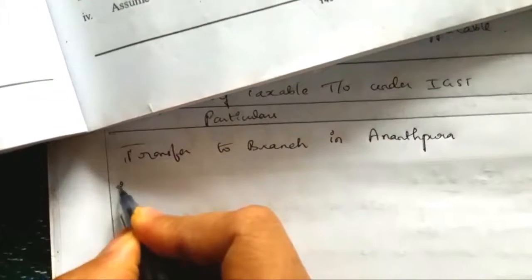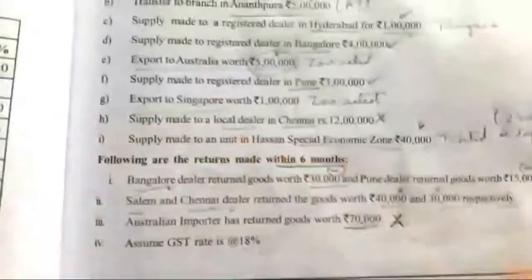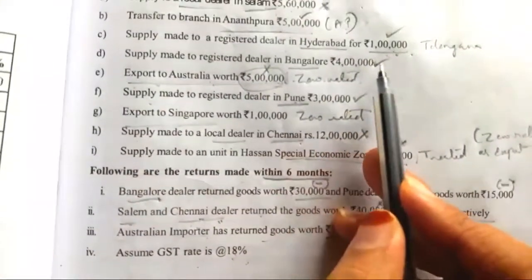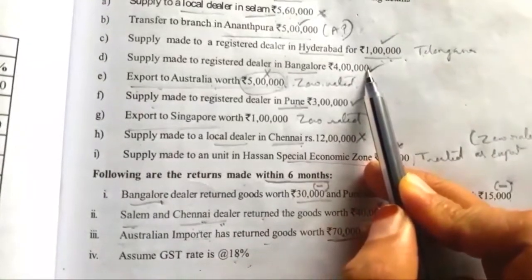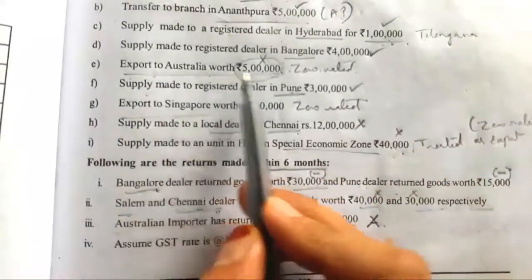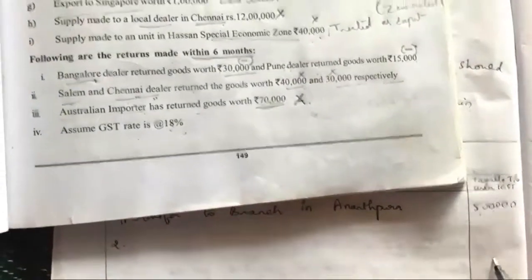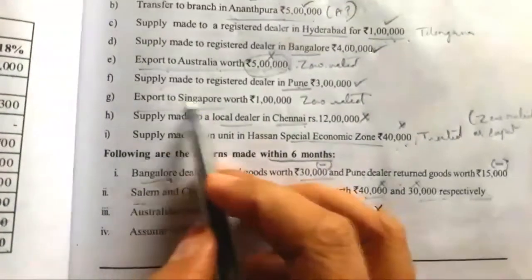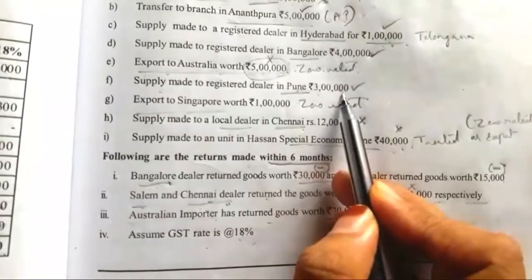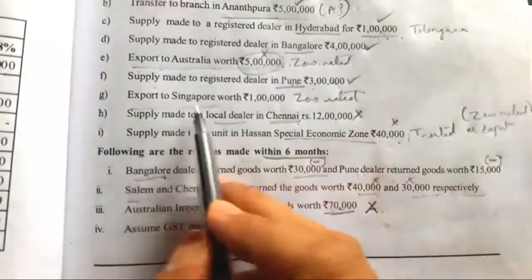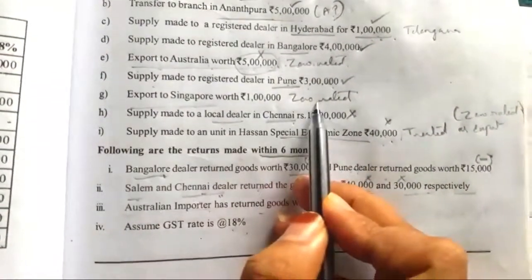Third one is supply made to a registered dealer in Bangalore. This value also we have to take. Then export to Australia. Here we have to take it as zero rated. Then supply made to a registered dealer in Pune, 3 lakh we have to take. Then export to Singapore, 1 lakh, it is zero rated, right?